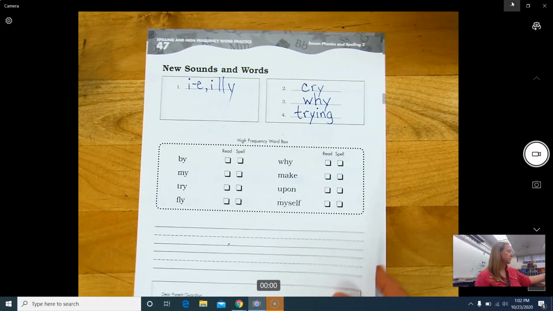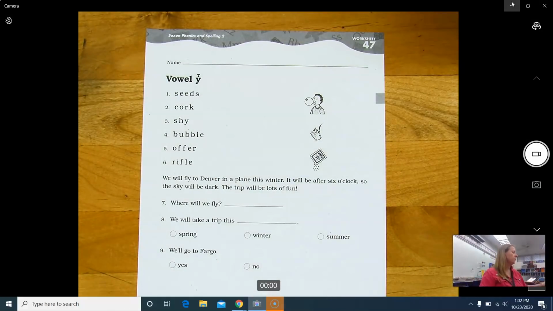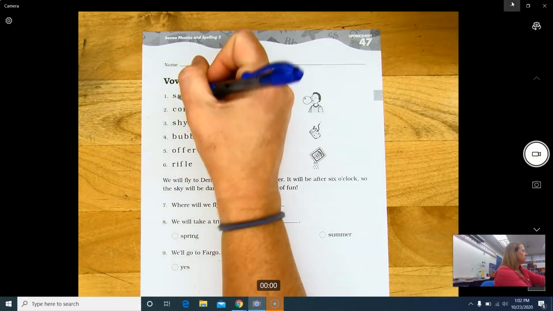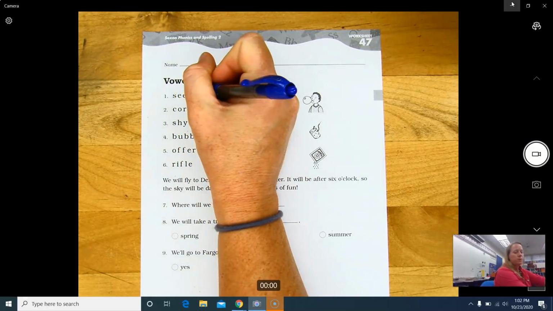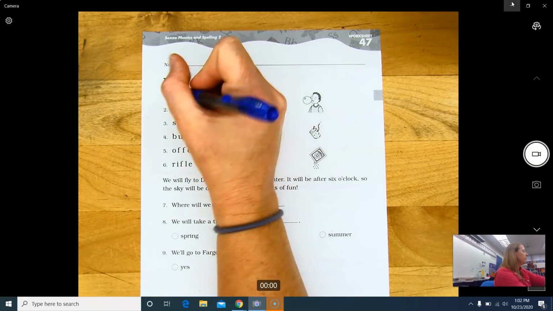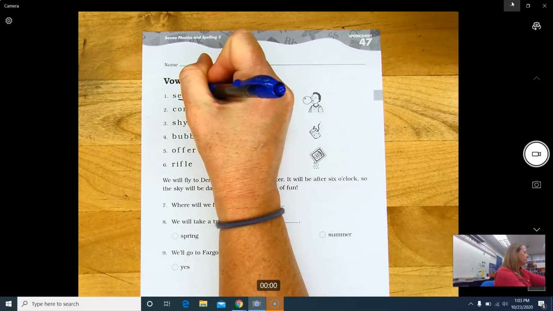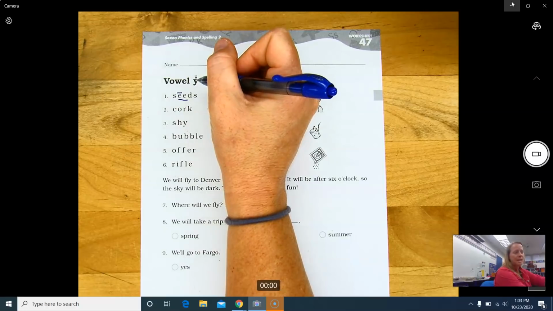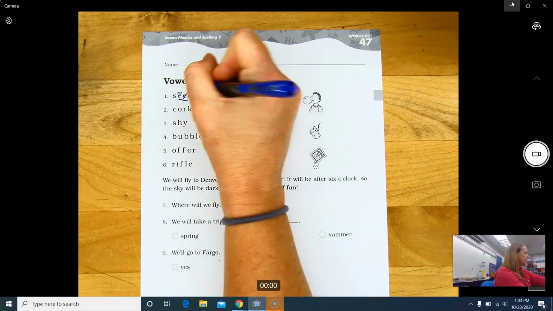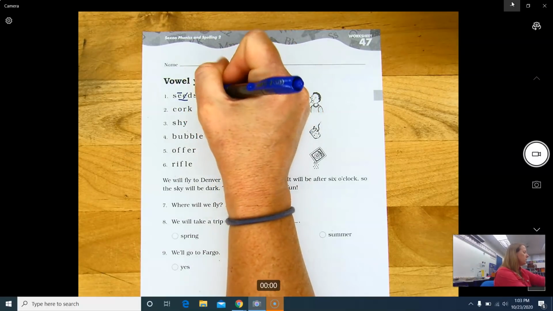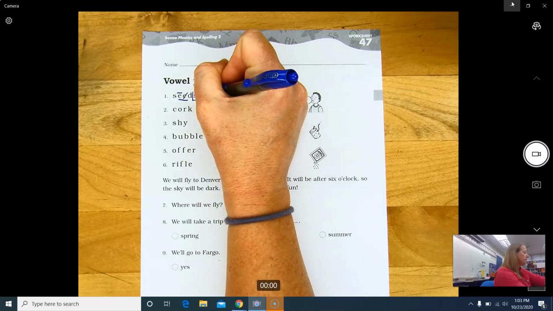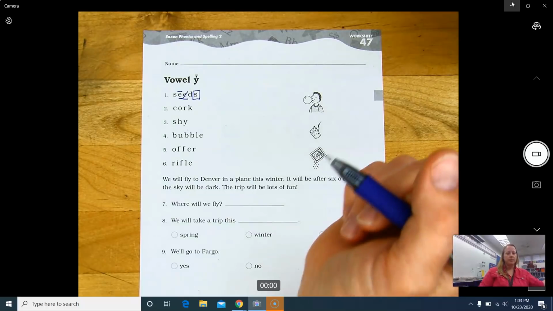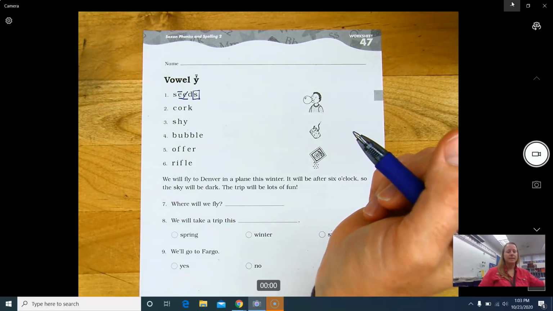Okay, let's go ahead to our worksheet for today. We're going to continue to code words. So we have a digraph EE. What do we do with digraphs? We underline them. EE makes the long E sound like in the word sheep. We cross out the second E. Oh, we have a suffix S. We box the suffixes. Seeds.